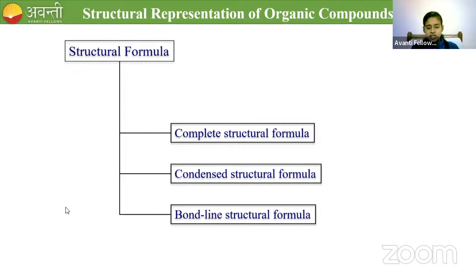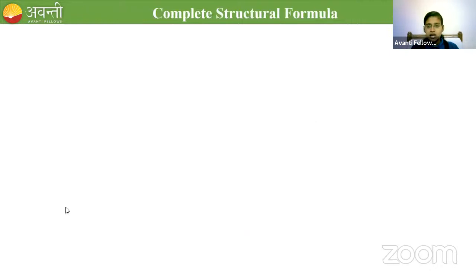So how do we represent using the complete structural formula, or what is the complete structural formula? Let me take ethane as an example. Here we have 2 carbons and 6 hydrogens, right? All the carbon-carbon bonds and carbon-hydrogen bonds are represented in this structure.